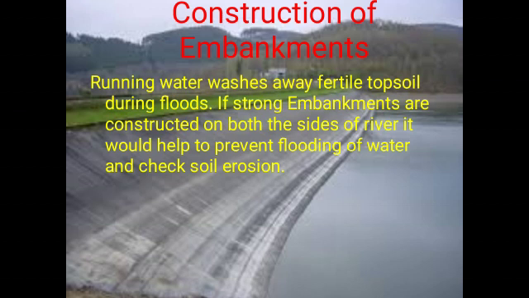Next is construction of embankments. You can see the image of an embankment very clearly in the background. This is a strong embankment made of rocks and stones. It is constructed on both sides of a river. As you all know, running water washes away a large portion of fertile topsoil during floods. But if this embankment is constructed on the sides of a river, it prevents flooding of water in the adjoining fields, and side by side, checks the soil erosion.